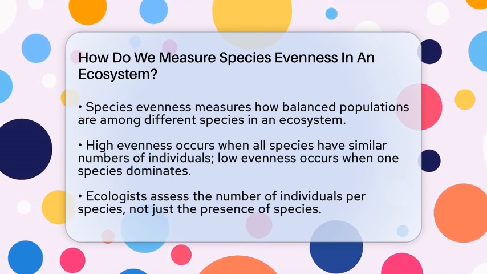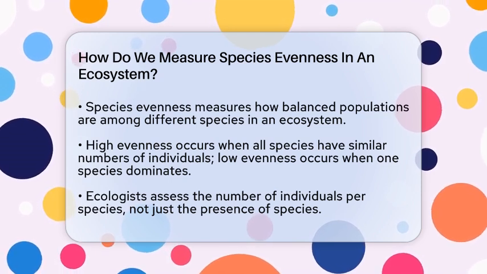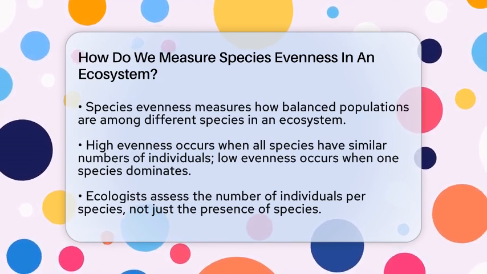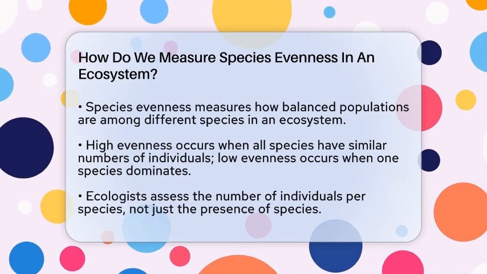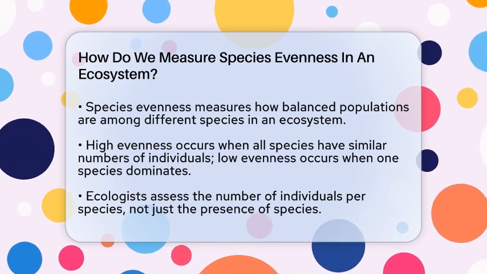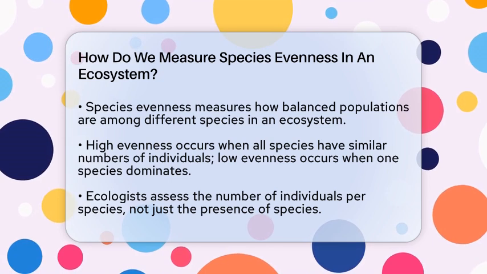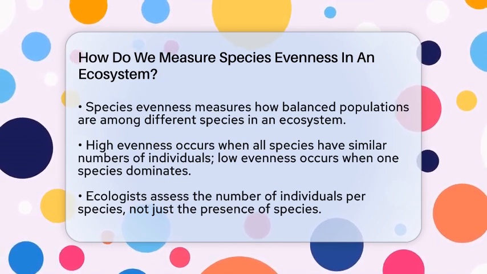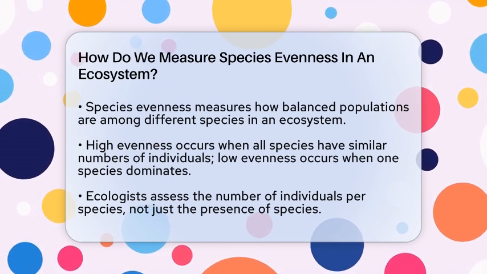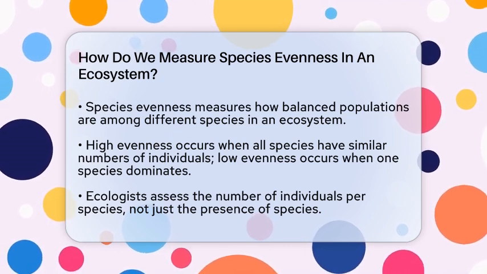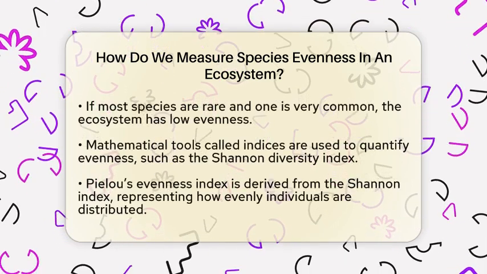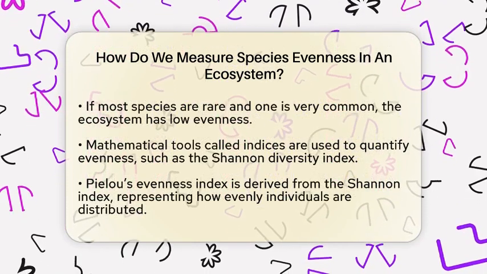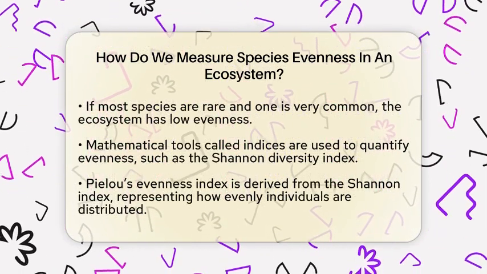If one species is super common and others are rare, the ecosystem has low evenness. If all species have similar numbers, it has high evenness. To figure this out, ecologists look at how many individuals of each species there are. They don't just count how many species are present, but also how those individuals are spread out. For example, if 10 species are in an area but 9 are very rare and 1 is very common, the evenness is low. But if all 10 species have about the same number of individuals, the evenness is high.